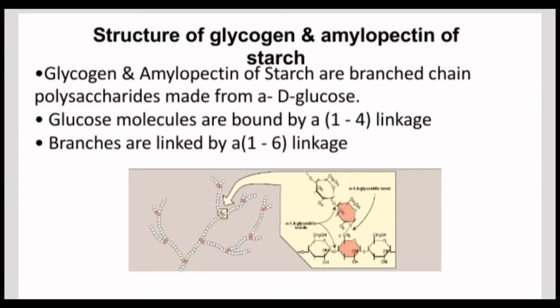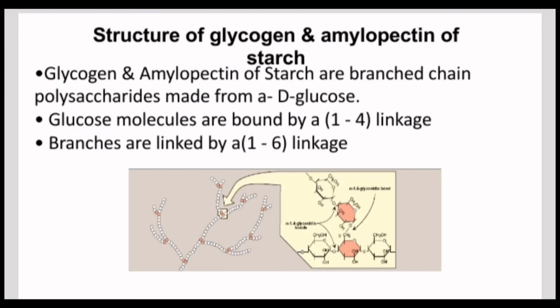Glycogen and amylopectin of starch. A long chain of monosaccharides linked by glycosidic bonds is known as a polysaccharide. The chain may be branched or unbranched, and it may contain different types of monosaccharides. The molecular weight may be 100,000 daltons or more, depending on the number of monomers joined. Starch, glycogen, cellulose, and chitin are primary examples of polysaccharides.